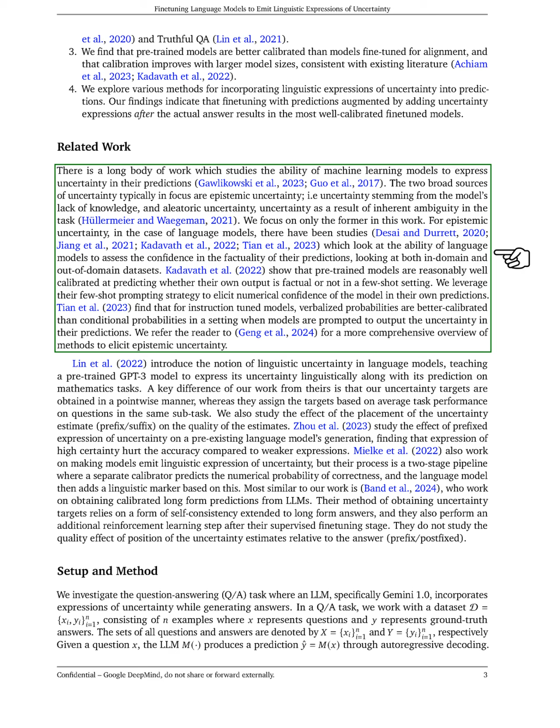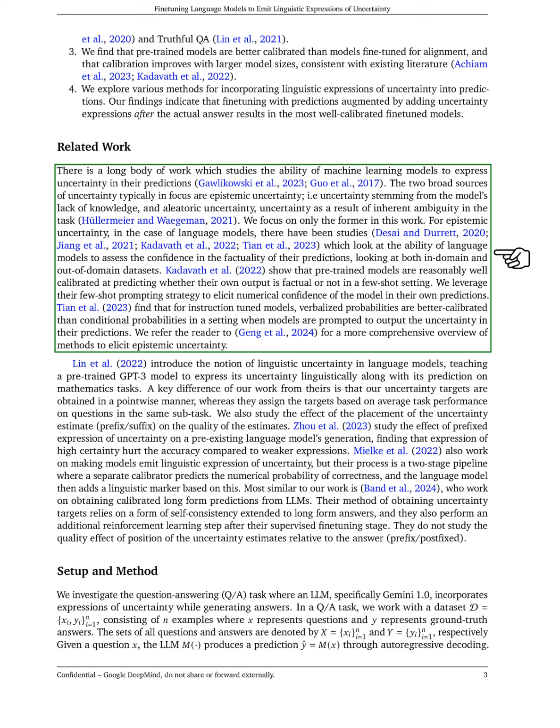Our work differs from others in that we obtain uncertainty targets in a pointwise manner, while some assign targets based on average performance across similar questions. We also investigate how the placement of uncertainty estimates affects their quality. Other researchers have worked on having models express uncertainty linguistically, but their methods often involve separate calibration steps. Our approach is more integrated, focusing on generating calibrated long-form predictions while also considering the position of uncertainty estimates relative to the answers. Section Summary.